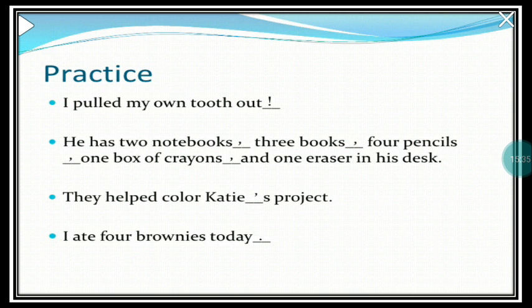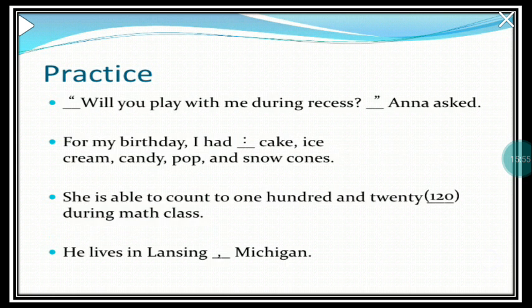He has 2 notebooks, 3 books, 4 pencils, 1 box of crayons, and 1 eraser in the desk. So you use commas. They helped color Katie's project. That means the project belonging to Katie that she owns. I ate 4 brownies today. Full stop. Then the next one.